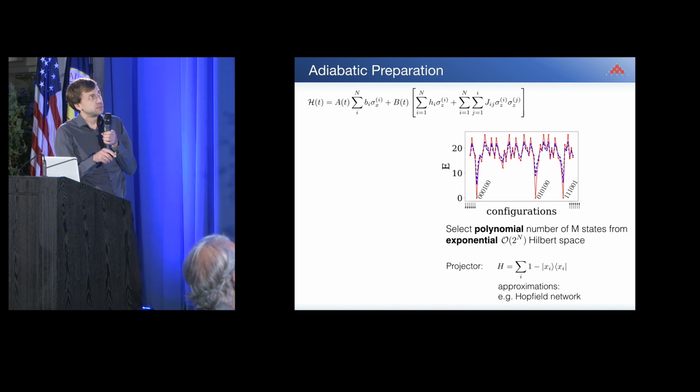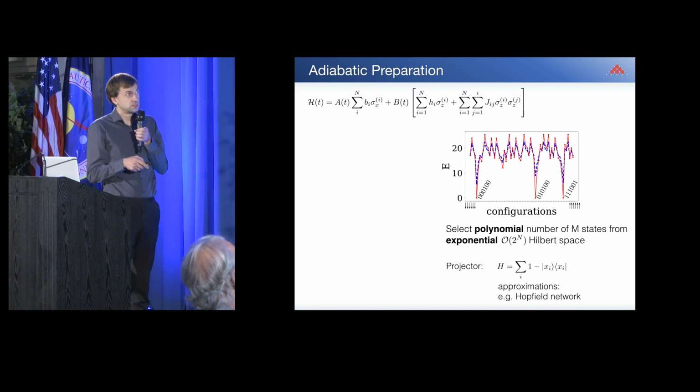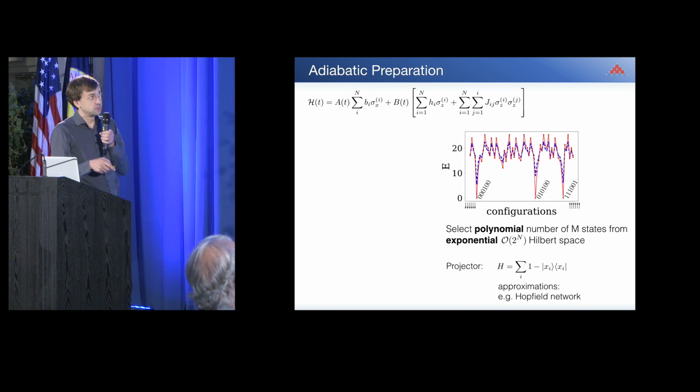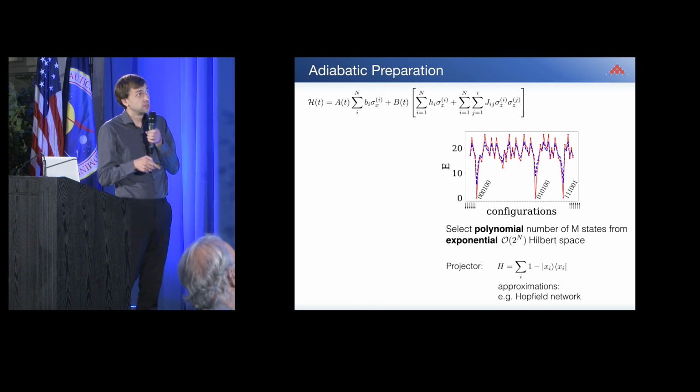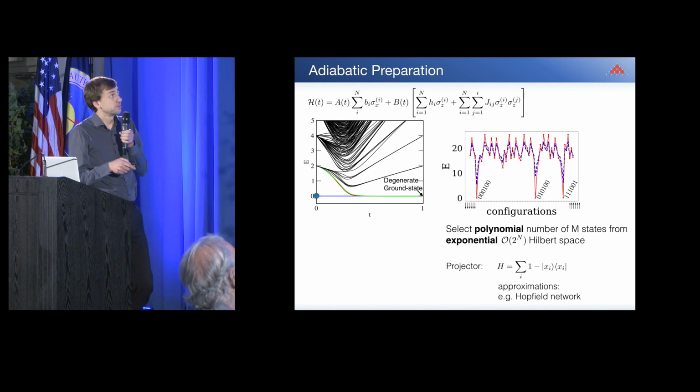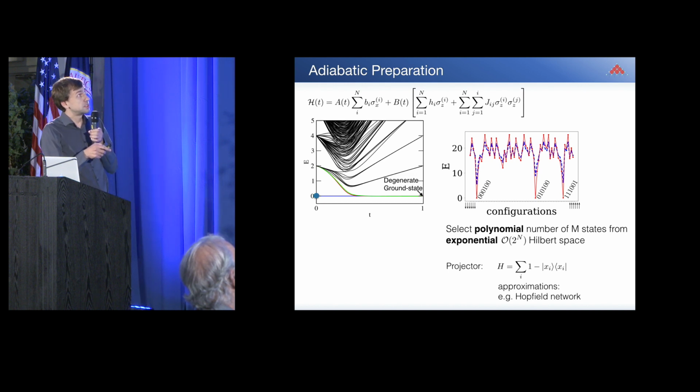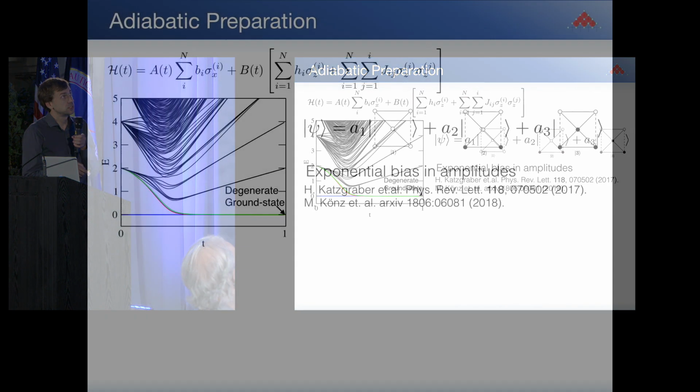The projector would basically be 0 here and everywhere else 1. And if we write out the projector in this Ising language, it would have 2 to the n entries. However, we can approximate this, for example, with Hopfield networks or other methods, and get a much smaller number of interactions that we need. And then, if we have this, let's do the following protocol. Let's say we do an anneal, but now we have this degenerate ground state. And if we do this fully coherently, so no dissipation, we have a pure state in the end, and we could hope that we have the superposition that we want.